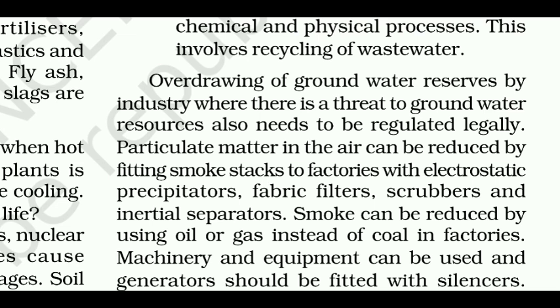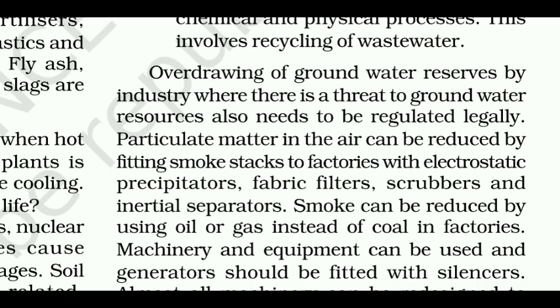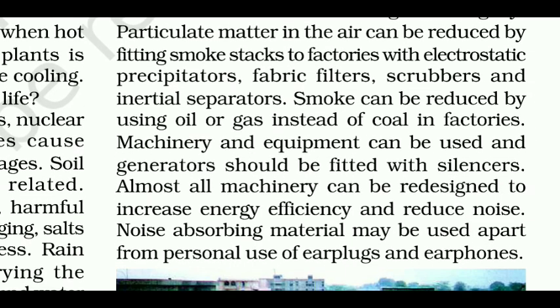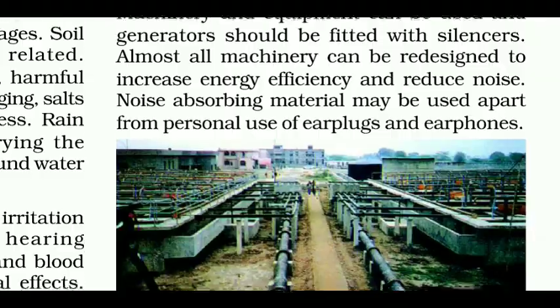Particulate matter in the air can be reduced by fitting smokestacks to factories with electrostatic precipitators, fabric filters, scrubbers and inertial separators. Smoke can be reduced by using oil or gas instead of coal in factories. Machinery and equipment can be used and generators should be fitted with silencers. Almost all machinery can be redesigned to increase energy efficiency and reduce noise. Noise absorbing material may be used apart from personal use of earplugs and earphones.